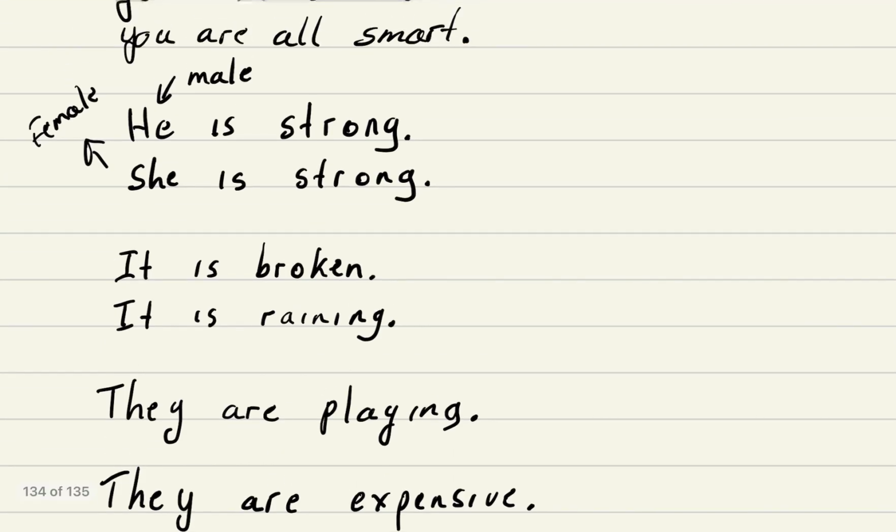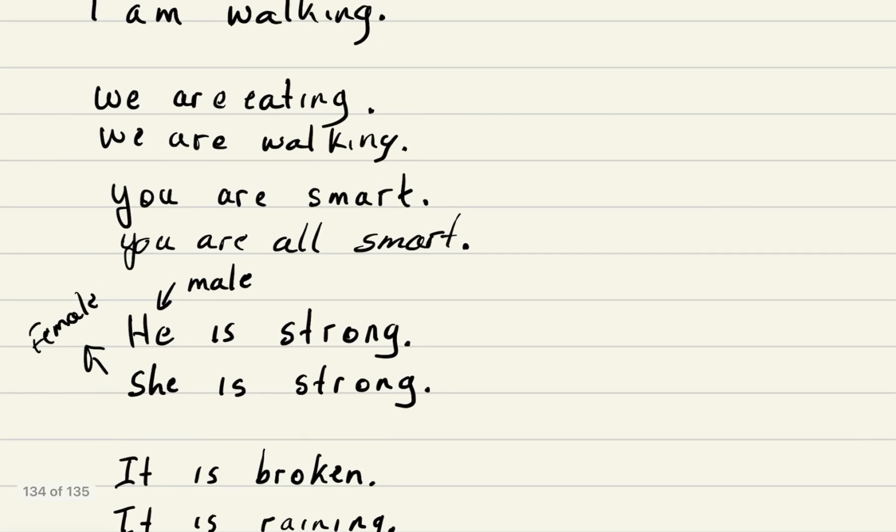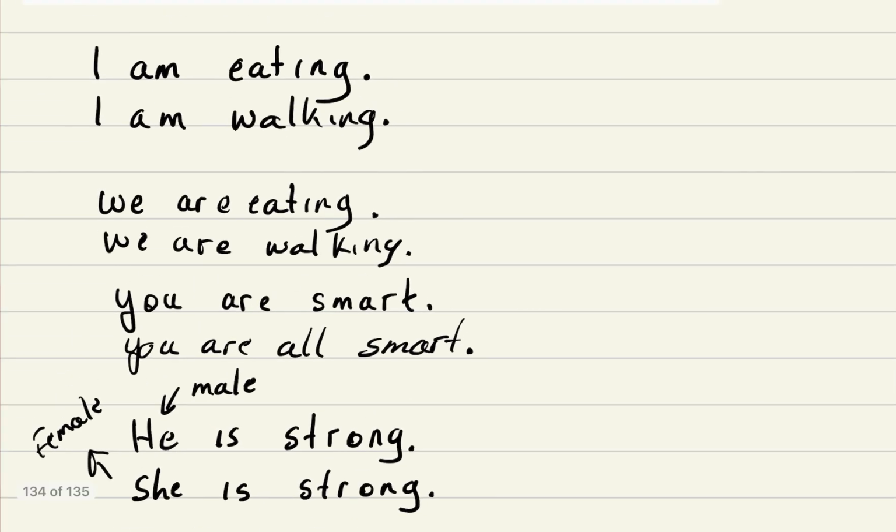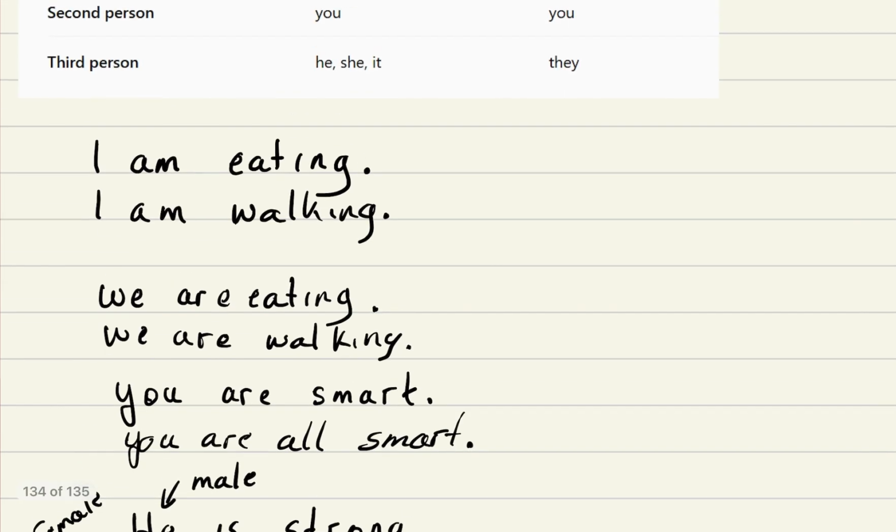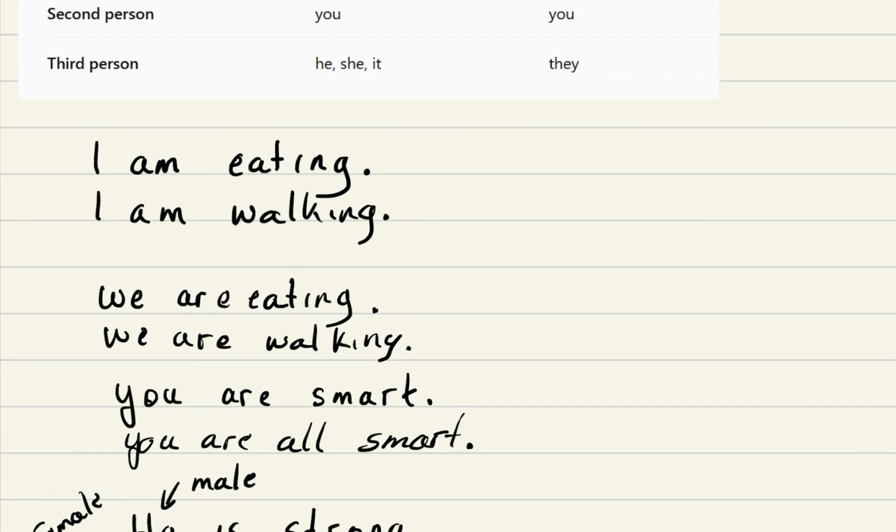And it is when you're talking about a thing, an animal, an object. It's not a person. It doesn't refer to a person, it refers to a thing, a place, an idea. Remember, he is usually a male, she is usually a female. You is used when you're talking directly to someone or a group of people, if it's plural. We is first person when we're talking about a group talking about themselves. And I is when you're talking about yourself. So I am eating, I am walking.